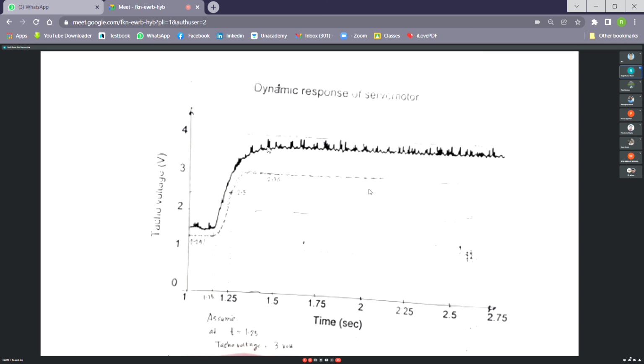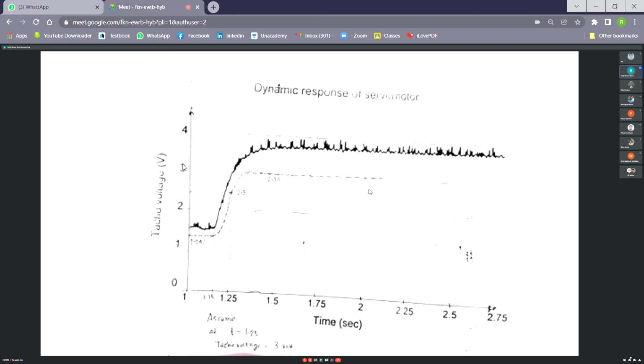Now another thing we can get from this response is that we are approximating it as a first order system. From the output response we can say that it's very much similar to a first order system. We are neglecting a time delay. So from here we can get the time constant. This is the origin. If I consider this as the origin, from here I can draw a horizontal line, and in the vertical axis I can calculate the steady state. Also find out how much the steady state value is.